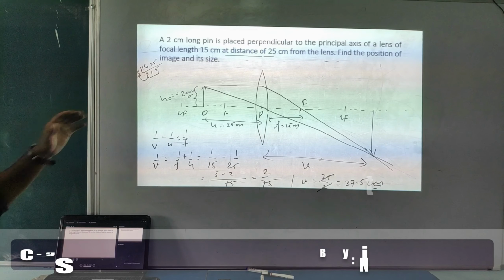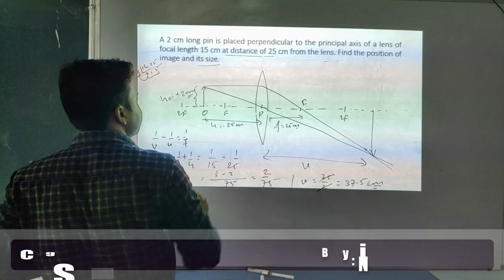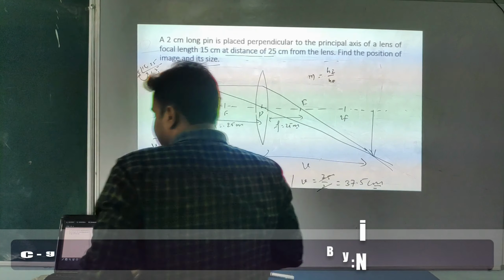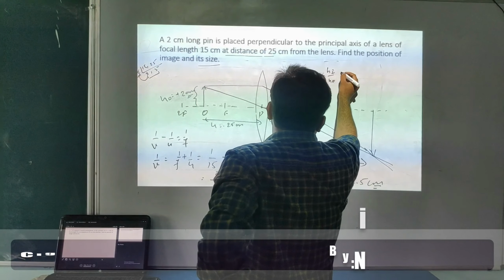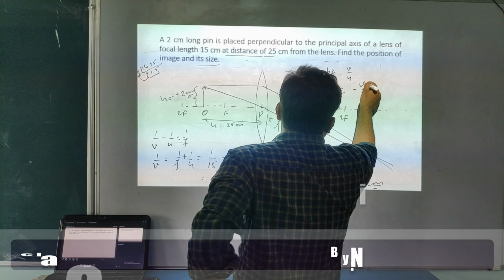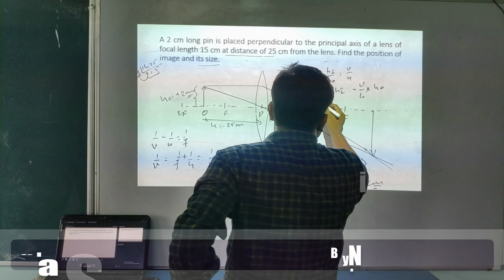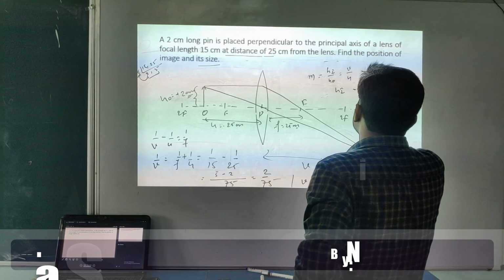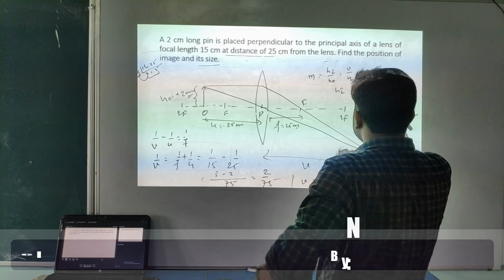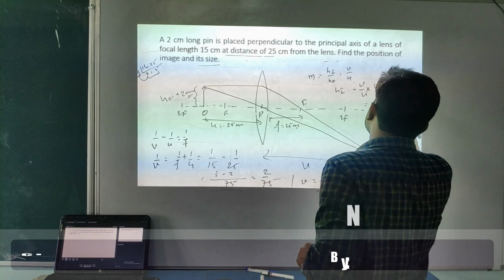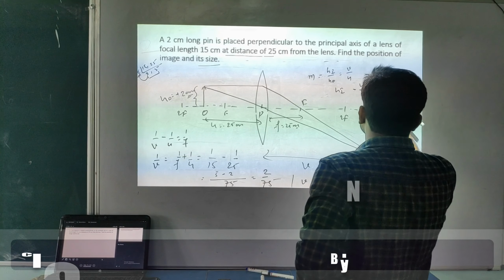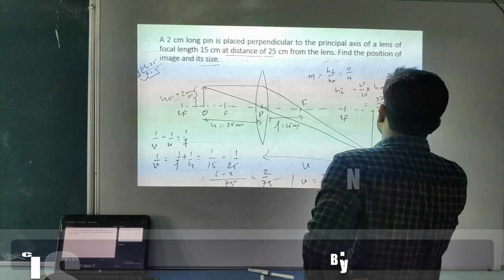Note down, student. Okay, one more thing: the size of the image. How will you calculate it? We know that m equal to h i divided by h naught, which is v by u. h i equal to what will you get, student? v by u into h naught. So student, here you can write 37.5 divided by u, which is how much? 25, into h naught, which is 2. This one is with a negative sign, student.